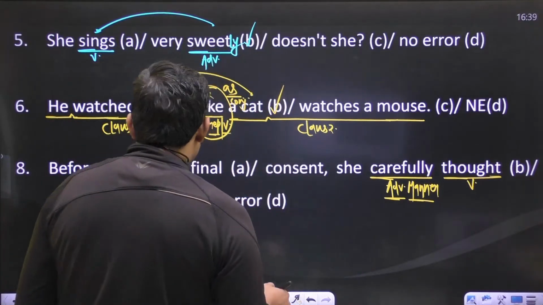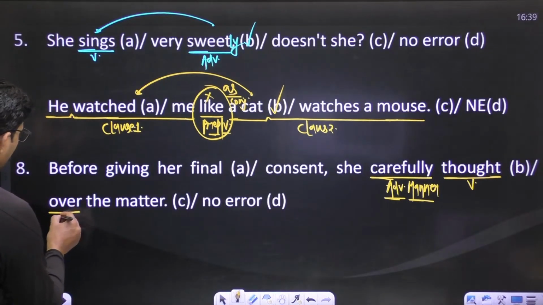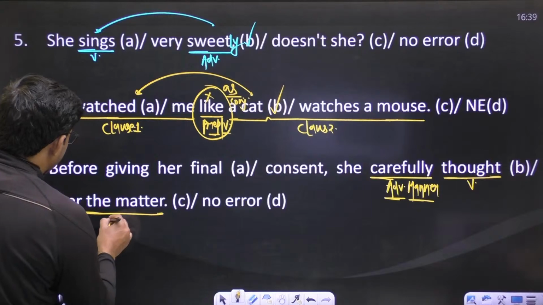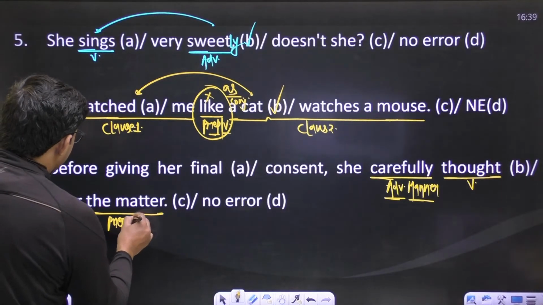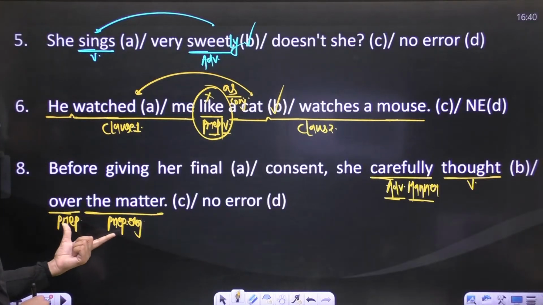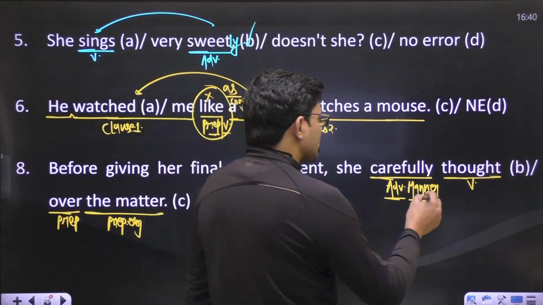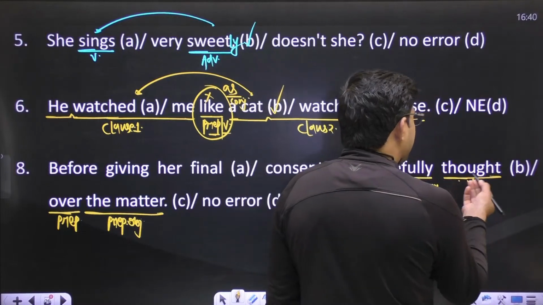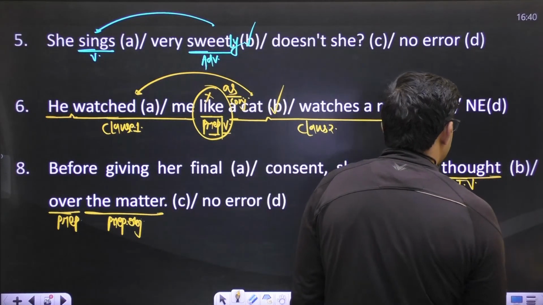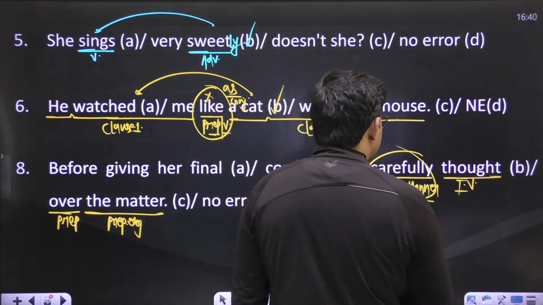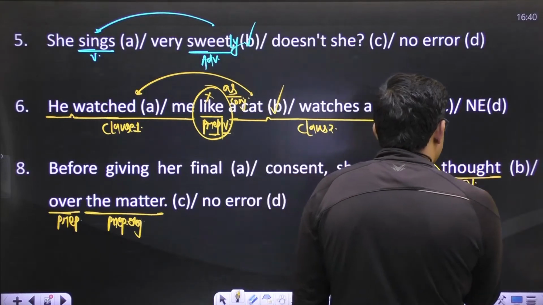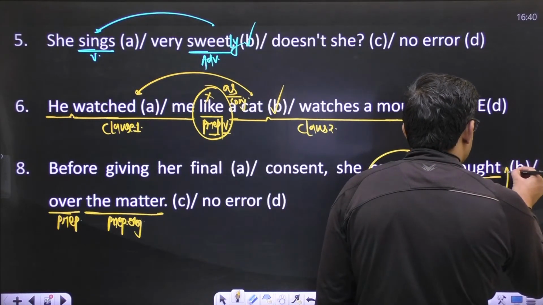So in this sentence, over is a preposition, and a preposition is followed by a prepositional object. After the preposition, we find a prepositional object, so it means you don't have an object after this verb. So the verb is intransitive, and whenever the verb is intransitive, the adverb of manner is used after the main verb.